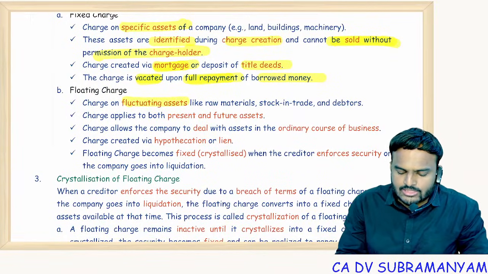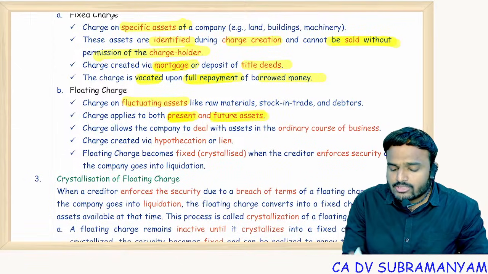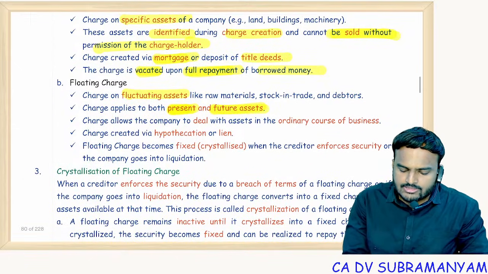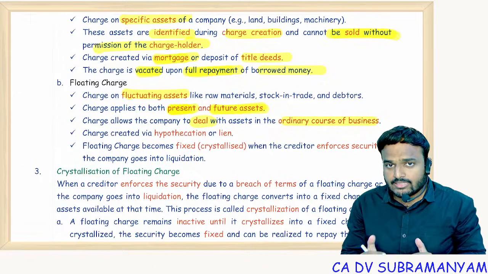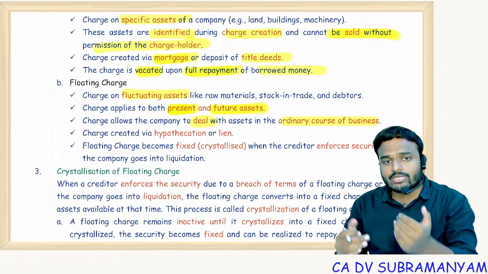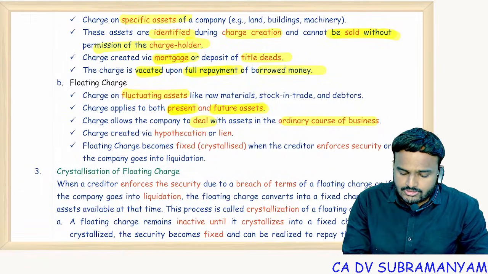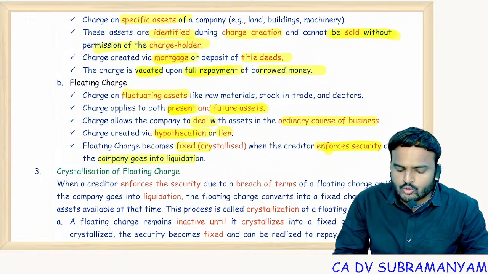Floating charge is on fluctuating assets. This charge is not only applicable to existing assets, it is also extended to future assets. The charge allows the company to deal with the assets in the ordinary course of business. That means you can buy them, you can sell them, you can process them, you can sell them. You can also collect amounts from the debtors, you can use it for production. Charge created via hypothecation or lien: floating charge becomes fixed when the creditor enforces security or the company goes into liquidation.